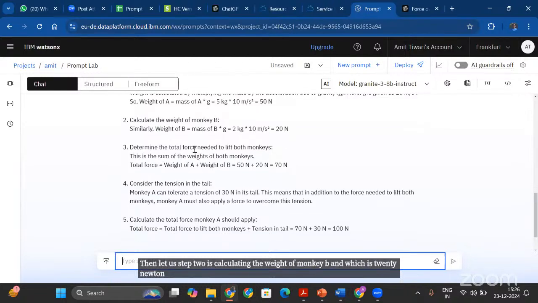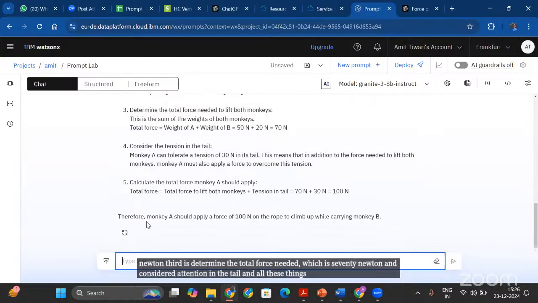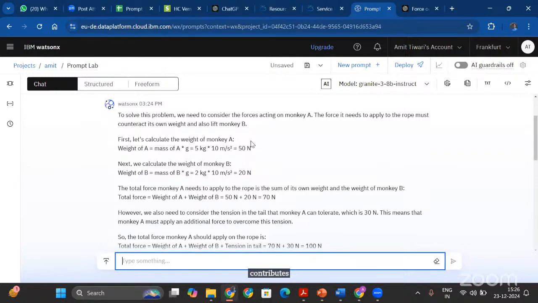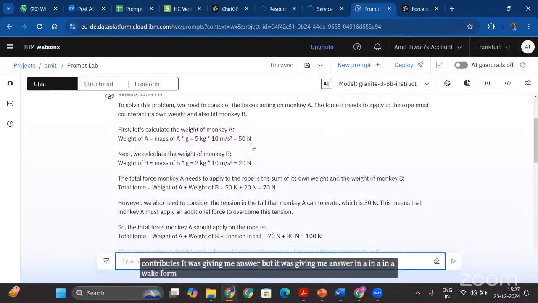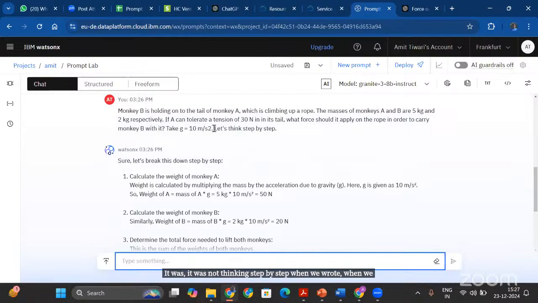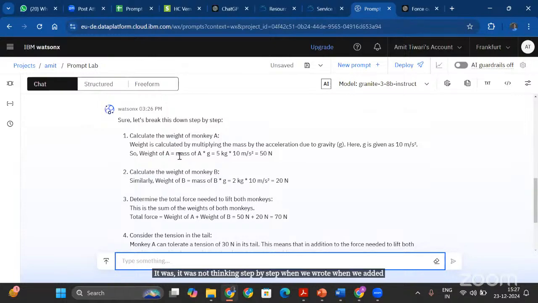Third is determining the total force needed, which is 70 Newton, and consider the tension in the tail and all these things. Okay, so therefore monkey A should apply a force of 100 Newtons. So it was giving me an answer, but in a vague format. It was not thinking step by step. When we added this "let's think step by step" technique, then it added more reasoning capabilities to its answer.